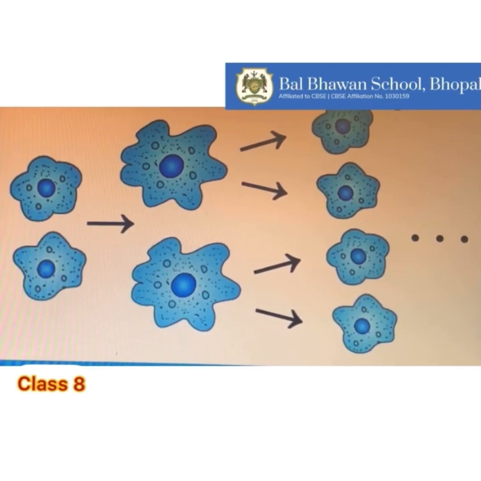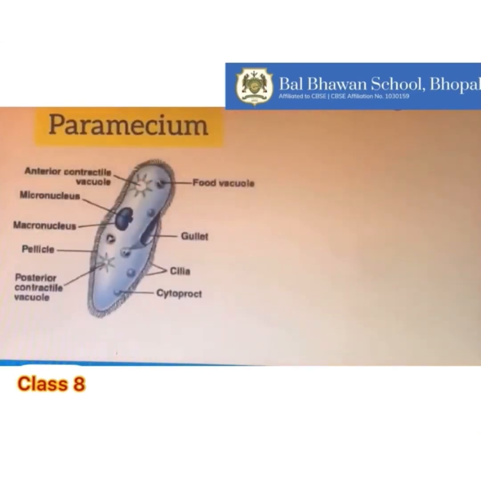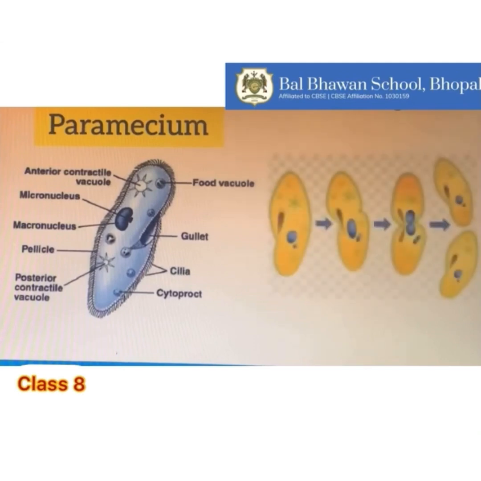Hope you understood that amoeba reproduces by dividing itself into two parts through binary fission. Another tiny unicellular organism called paramecium also reproduces by the asexual method of binary fission.